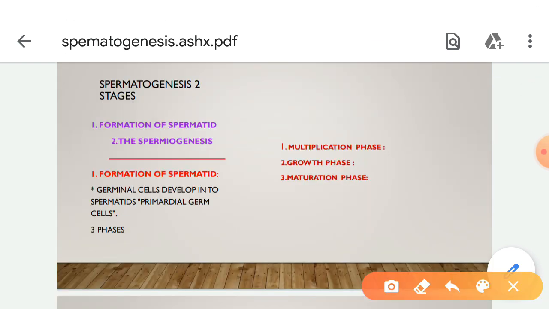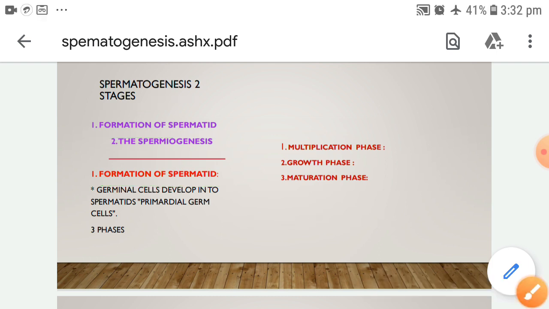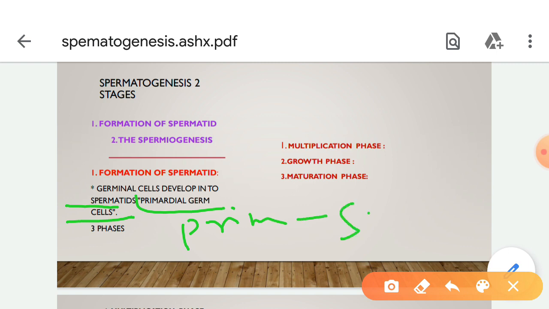Spermatogenesis has two stages: one is the formation of spermatid, and the other is spermiogenesis. Formation of spermatid: spermatid is formed from the epithelial cells of seminiferous tubules. These germinal cells, called primordial germ cells, develop into spermatids. There are three phases in the conversion of primordial germ cells into spermatids.